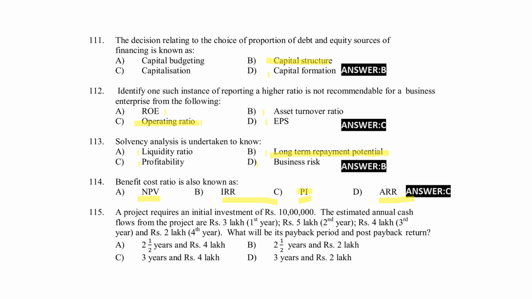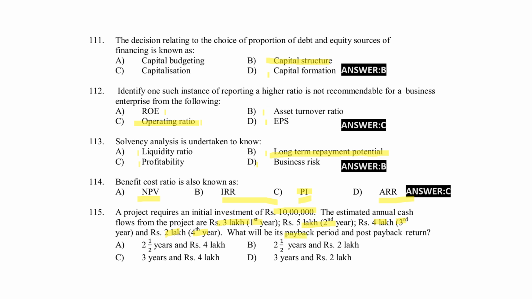Next, a project requires an initial investment of 10 lakh. The estimated annual cash flows from the project are 3 lakh in the first year, 5 lakh for the second year, 4 lakh for the third year, and 2 lakh for the fourth year.